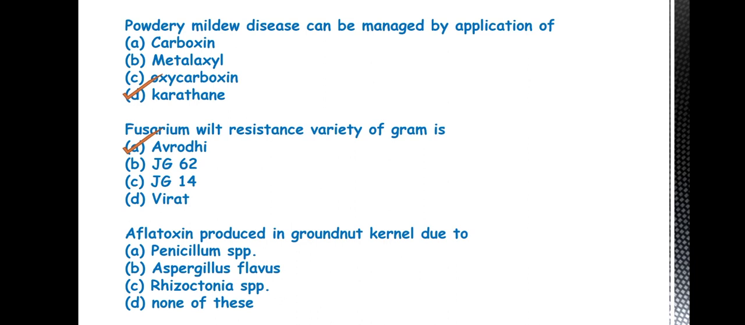Okay, then next is, aflatoxin produced in groundnut kernel is due to? So the answer is B, Aspergillus flavus. This is a toxin produced by this fungus generally in storage conditions. When high humidity is there, this fungus infects the groundnut kernel and produces a toxin, that is aflatoxin. This is very poisonous in nature. It may cause gastrointestinal diseases.